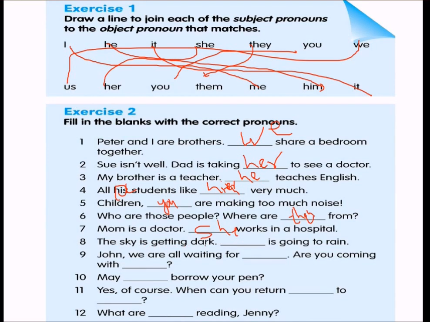The sky is getting dark. It is going to rain. When we talk about sky, that will be it. John, we are all waiting for you. Are you coming with us? May I borrow your pen? Yes, of course. When can you return it to me? What are you reading, Jenny?